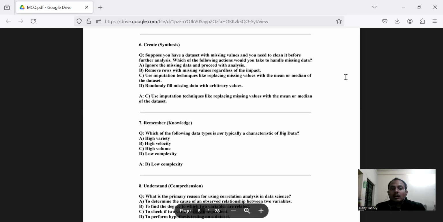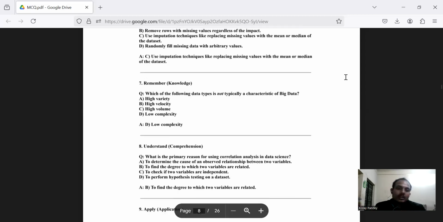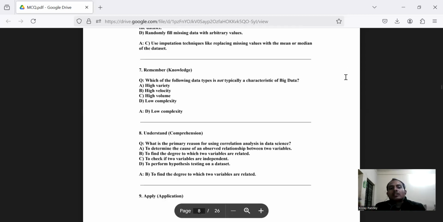Because we all know that options A, B, and C are part of big data. Big data is of high variety, high velocity, and high value. But it's not of low complexity. It is of high complexity, because if you have big data, it is most probably going to be of high complexity only. Now we are moving to question number 8, based on your understanding.